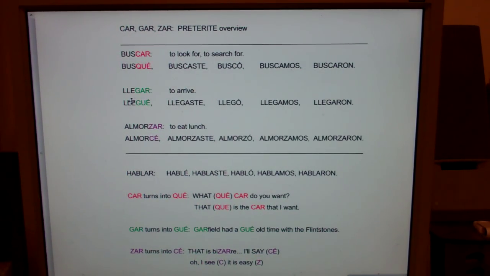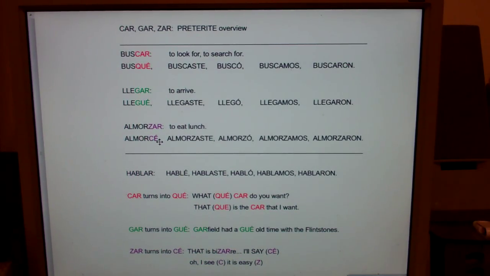Okay, now, llegar is to arrive. Notice it ends in GAR. Now, you chop off the GAR and you add GUE. Like Garfield had a gay old time with the Flintstones. When Garfield arrived, he had a gay old time with the Flintstones. So car turns into K, and gar turns into gay. And notice it still ends in é, aste, ó, amos, aron, and the only thing that's tricky is the yo form.